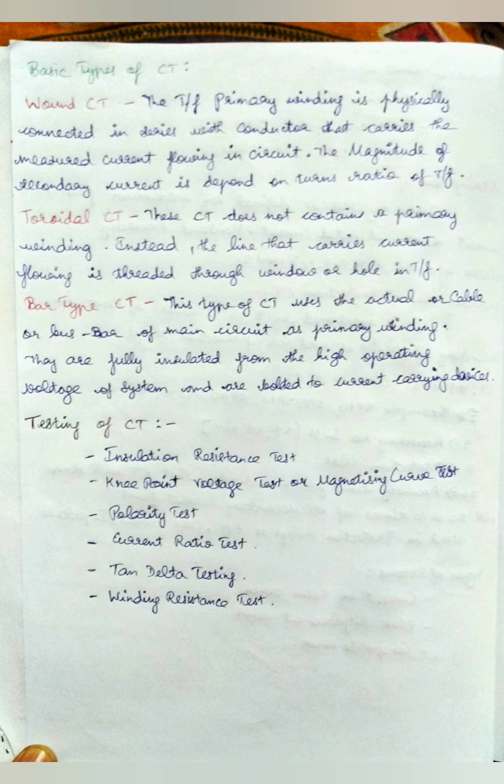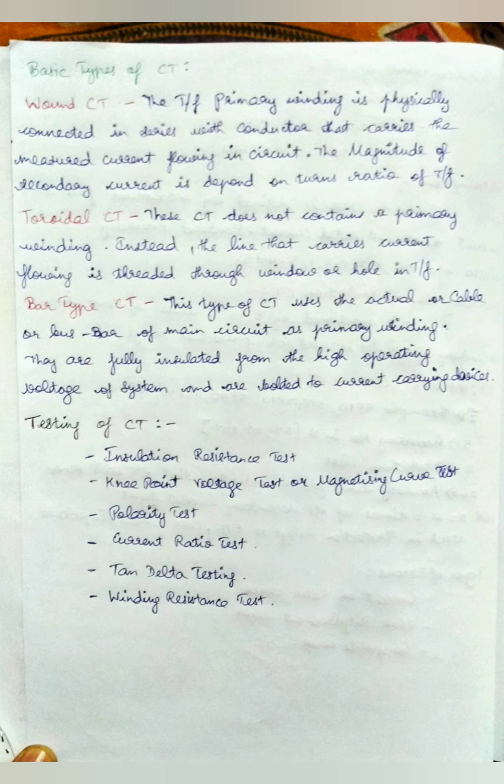There is no such thing as a primary winding; instead, there is a hole in the CT, and the line goes inside and comes outside. So the line going inside and coming outside will act as the primary, and surrounded by this, the secondary turns measure the current.